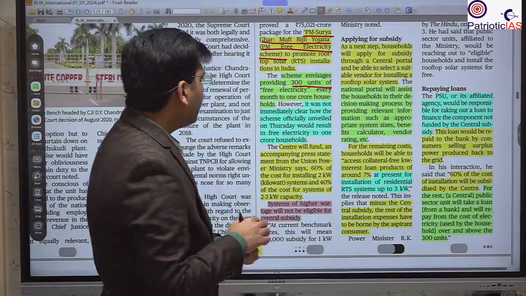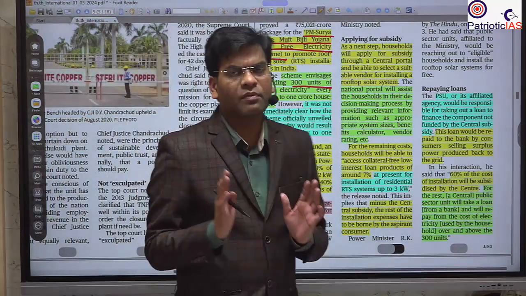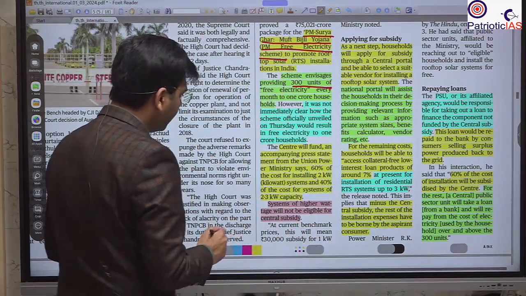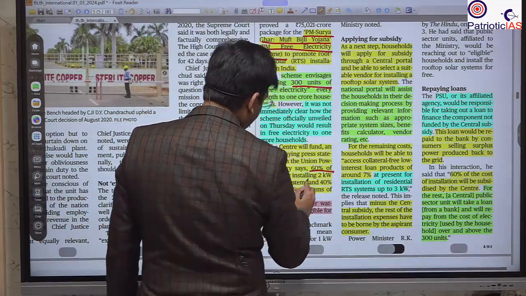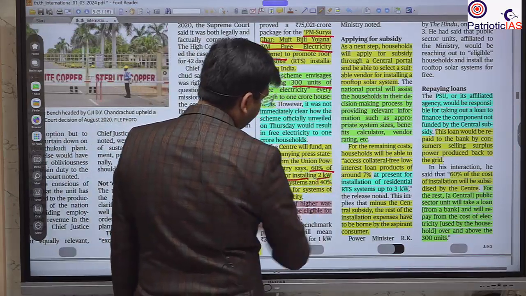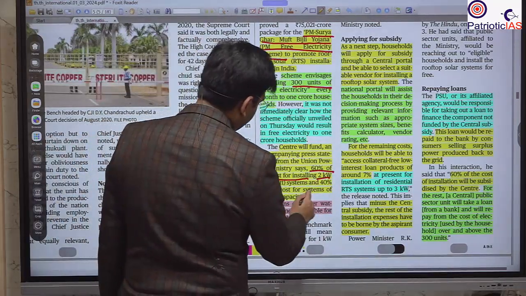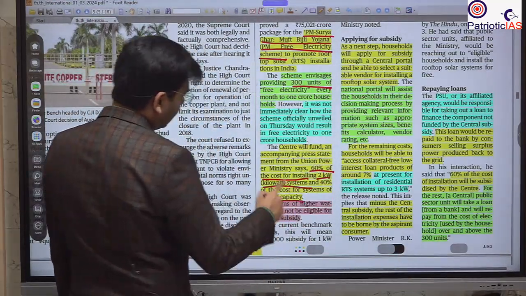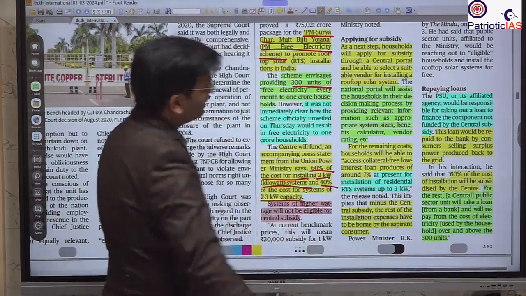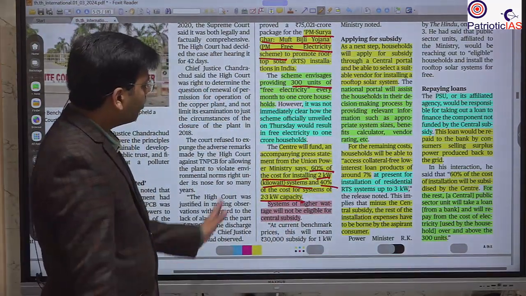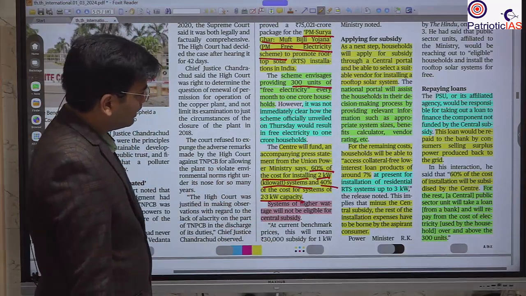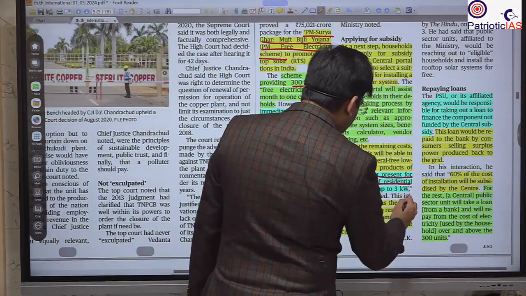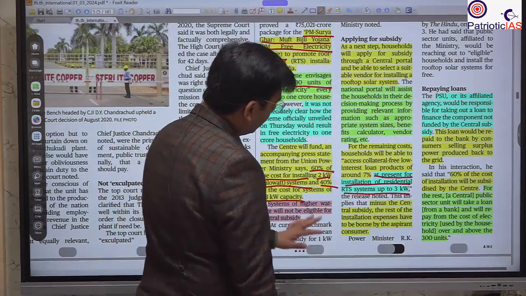and after that there will be production of solar energy, and this installation cost will be shared with the government. The central government will give 60% of the cost, and yes, there is a limit: it is up to 2 kilowatt of the system. If it is more than 2 and up to 3 kilowatt, the assistance will be 40%, and for more than 3 kilowatt the government will not provide any assistance. Here it is provided that at present assistance is for systems up to 3 kilowatt. More than 3 kilowatt we are not going to provide.